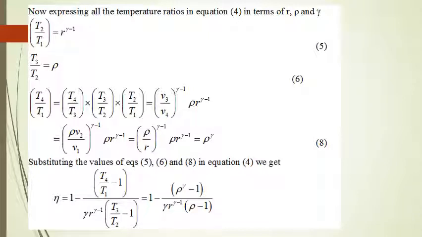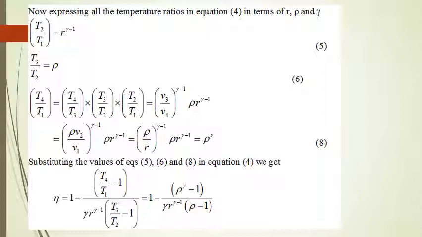Now we express all the temperature ratios in equation 4 in terms of r, rho and gamma. So T2 upon T1 is equal to r raised to power gamma minus 1 as we have expressed earlier. T3 upon T2 is equal to rho, that we have also expressed earlier. Now T4 upon T1 can be written as T4 upon T3 into T3 upon T2 into T2 upon T1. So that becomes equal to rho raised to power gamma as shown in equation 8. So you can work this out.